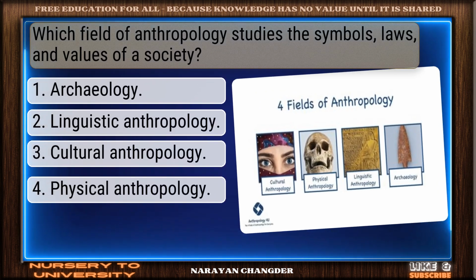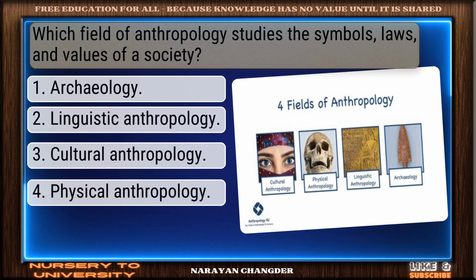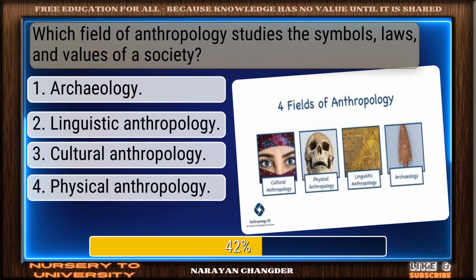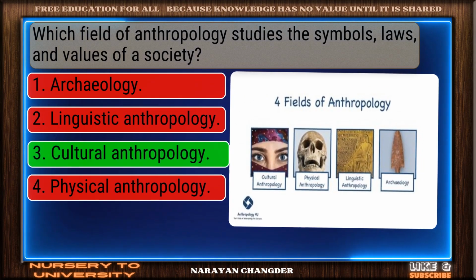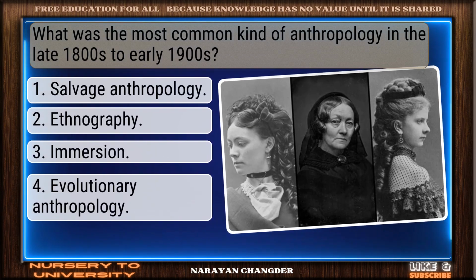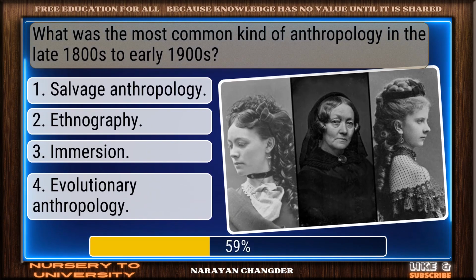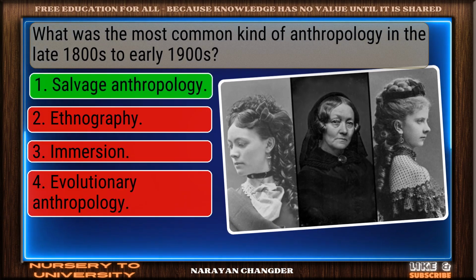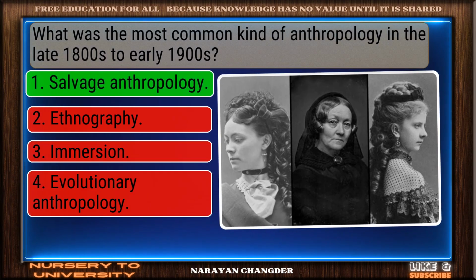Which field of anthropology studies the symbols, laws, and values of a society? Good job. Cultural anthropology works well here. What was the most common kind of anthropology in the late 1800s to early 1900s? Well done. Salvage anthropology is the right choice.